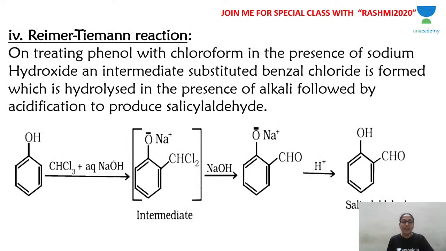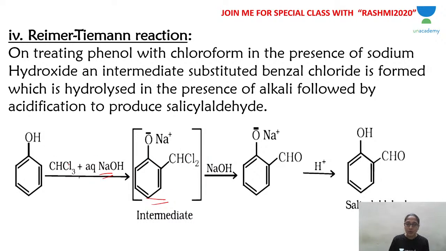Next, the Kolbe name reaction is done. The next reaction is the Reimer-Tiemann reaction. Now what is the Reimer-Tiemann reaction? Again, we are learning reactions of phenol, so the starting material is phenol. Phenol reacts with chloroform and an aqueous solution of sodium hydroxide, and you get an intermediate compound called benzyl chloride.